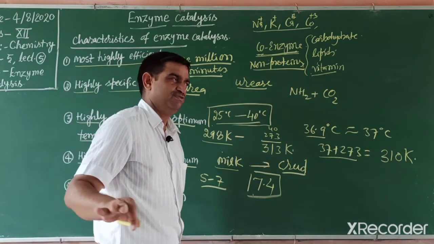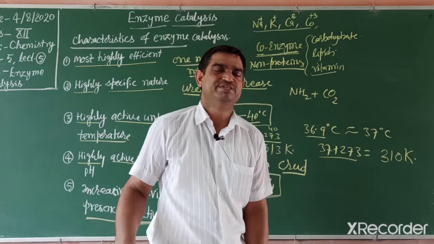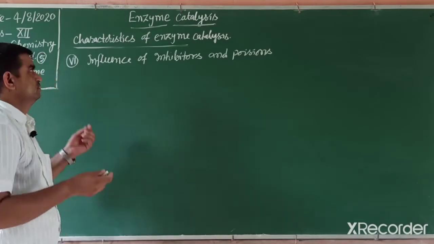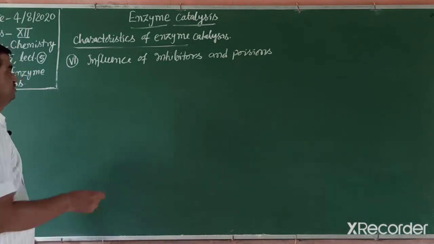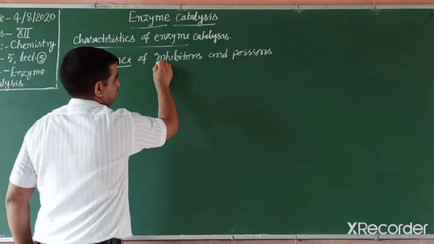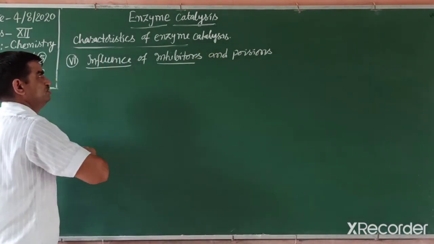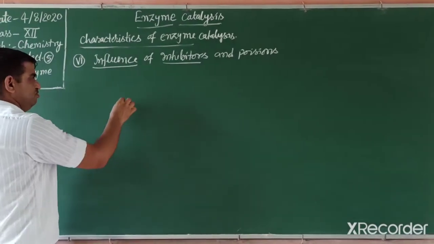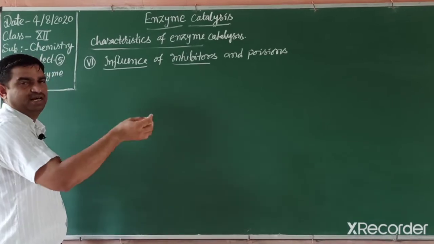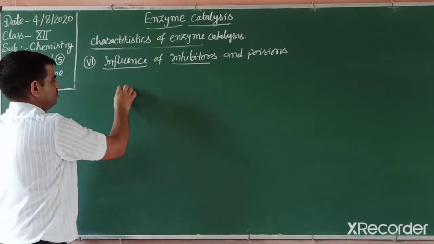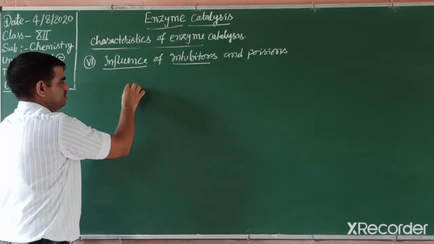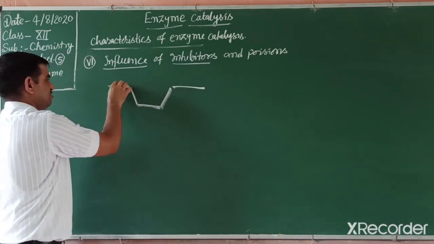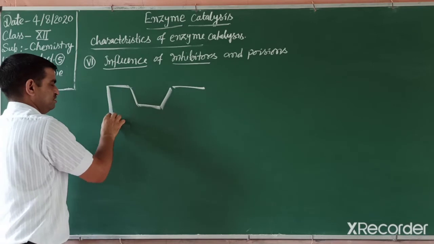Students, now we explain inhibitor and poison in detail. The new term is influence of inhibitors and poisons in enzyme catalysis. Suppose enzymes are like globular proteins. They have some active sites, and we will study this in detail in the chapters biomolecules and chemistry in everyday life.